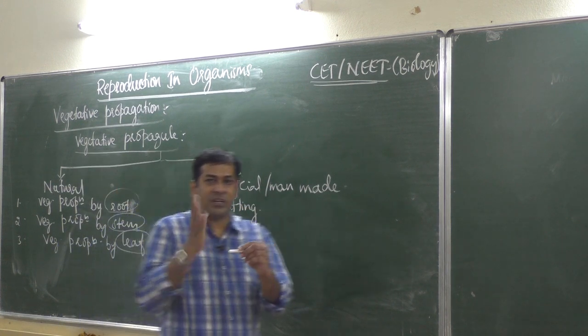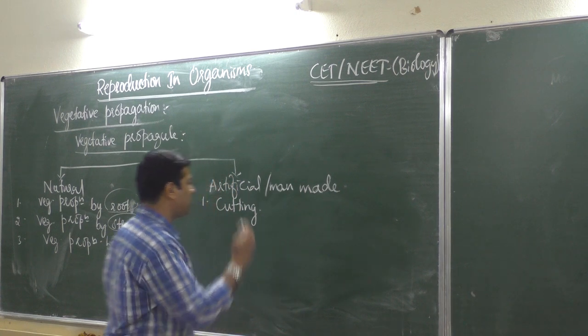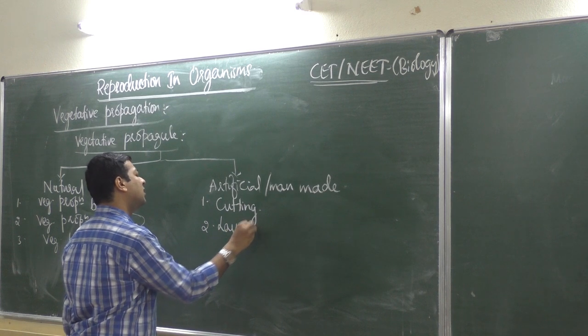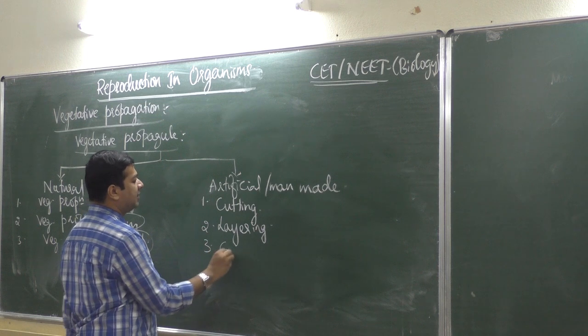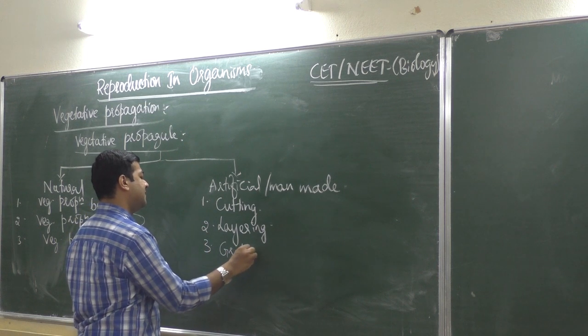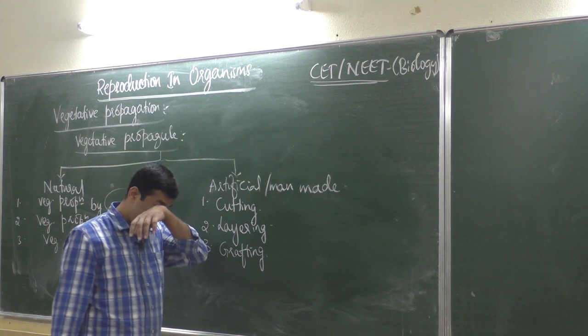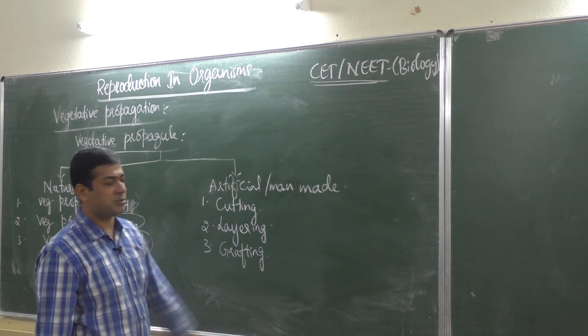Cutting means the stem should be cut into many pieces. That we will learn later in detail, one by one. Cutting, then layering. What is layering? I'll tell you later. Layering and grafting. These are all man-made or artificial vegetative propagation. Forcefully we do this propagation. Human beings do this propagation.